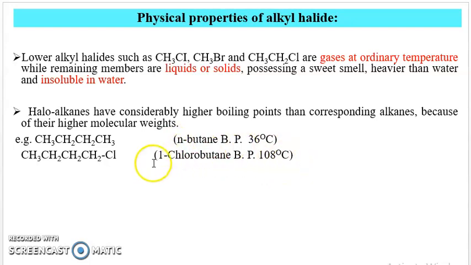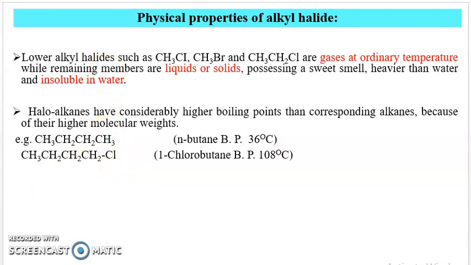Thus the boiling points of haloalkanes are higher than the corresponding alkane. This 1-chlorobutane is the halogen derivative of n-butane and has a higher boiling point than the corresponding alkane because of the high molecular weight of this compound. Therefore, haloalkanes have higher boiling points than their corresponding alkanes.